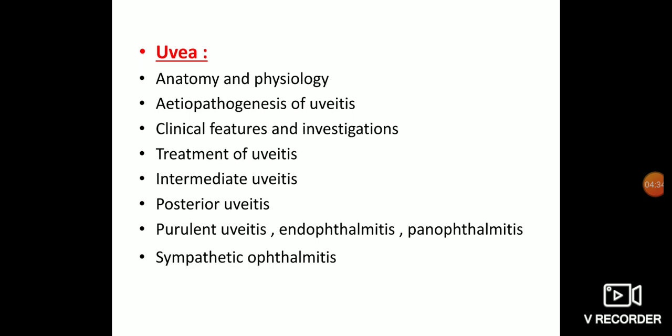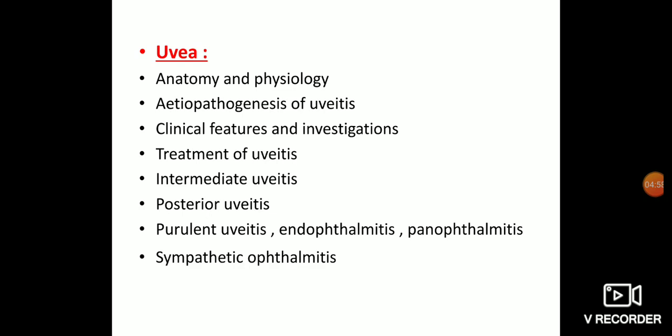In uvea, again anatomy and physiology of the uvea. The important topics in uvea are anterior uveitis, intermediate uveitis and posterior uveitis. For UG, anterior uveitis is the most important topic, remember. So etiopathogenesis of anterior uveitis, clinical features of anterior uveitis, investigations, again a very important topic.